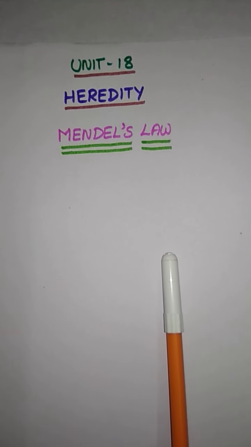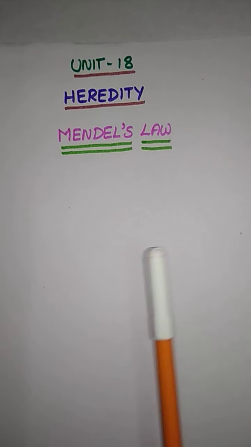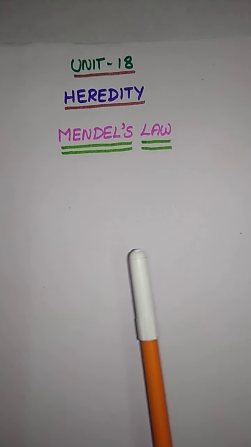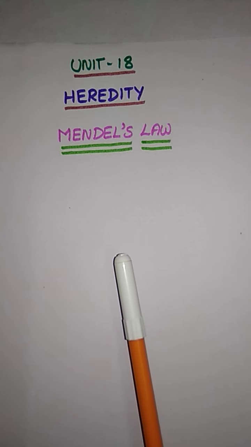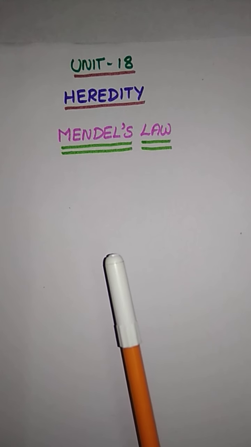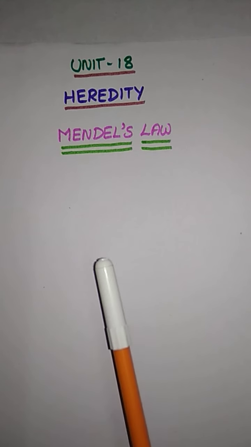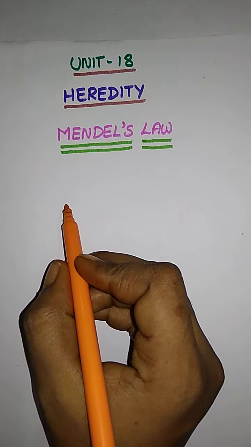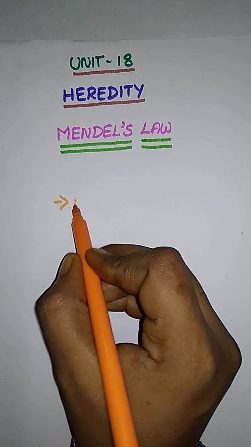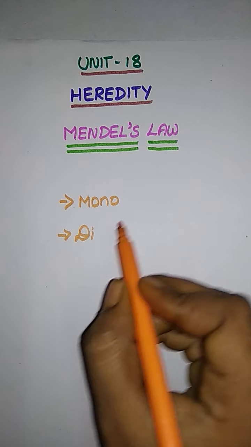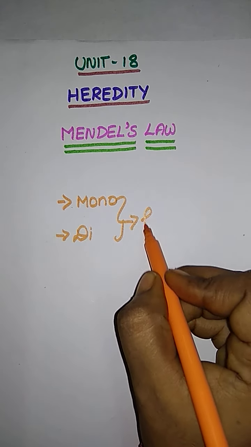I hope you all are active in this class. Just remember what we have seen in the last class. We have seen a dihybrid cross, right? And before that class we have seen the monohybrid cross. Both of them are related to Mendel's law. Mendel only did those experiments, both monohybrid and dihybrid. What is the first one? Mono, and the second one is dihybrid.